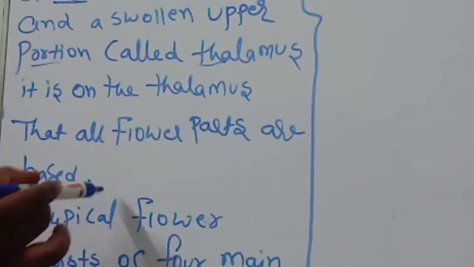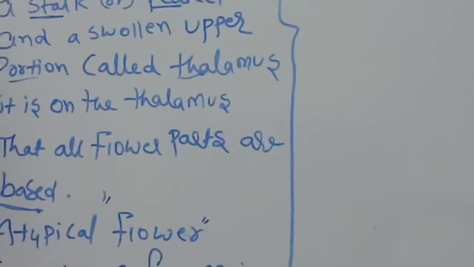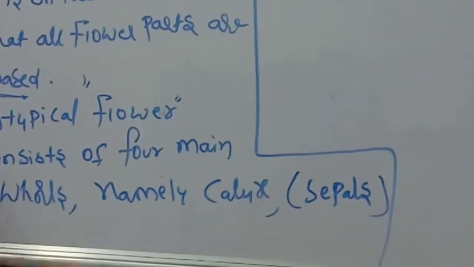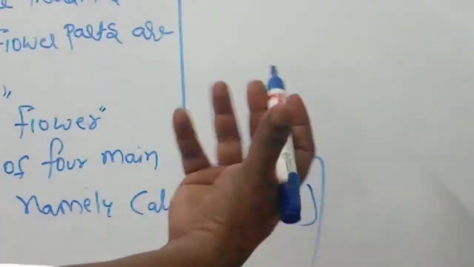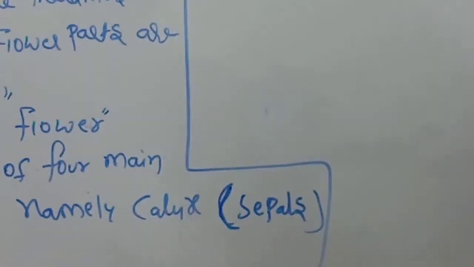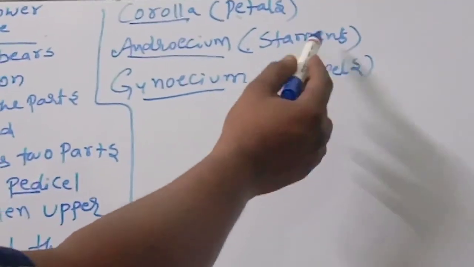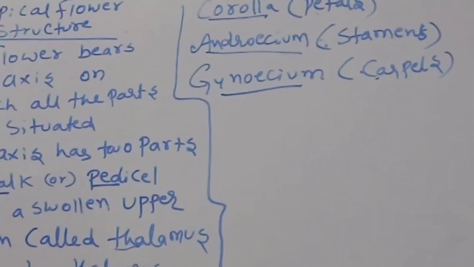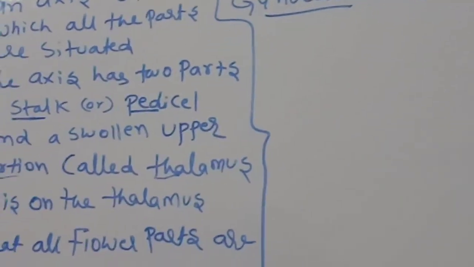A typical flower consists of four main whorls, namely calyx, sepals. Green-colored sepals are there, like in a rose flower. Corolla has colorful petals. Androecium, the stamens, is the male reproductive part. Gynoecium, the carpels, is the female reproductive part. So calyx, corolla, androecium and gynoecium are present.